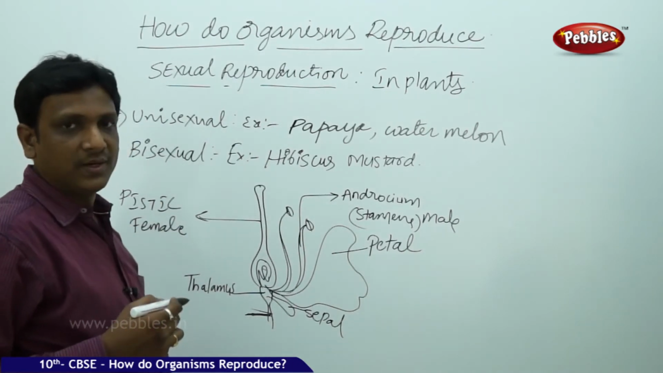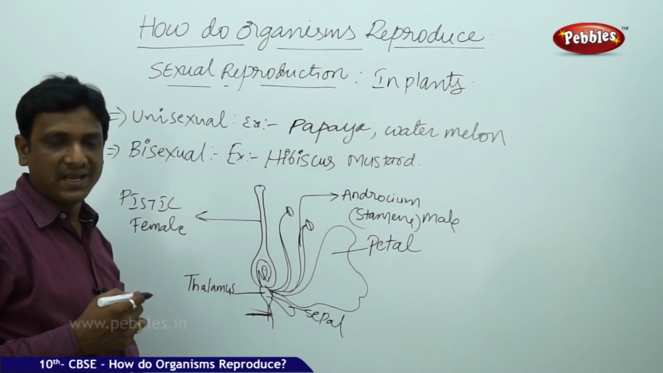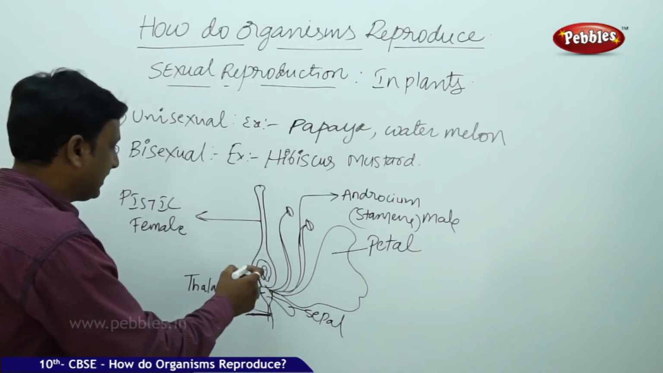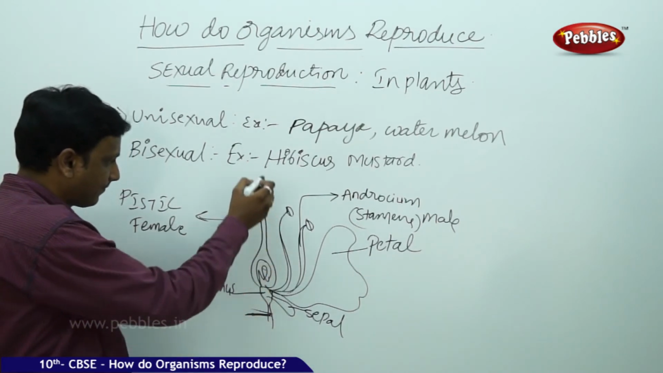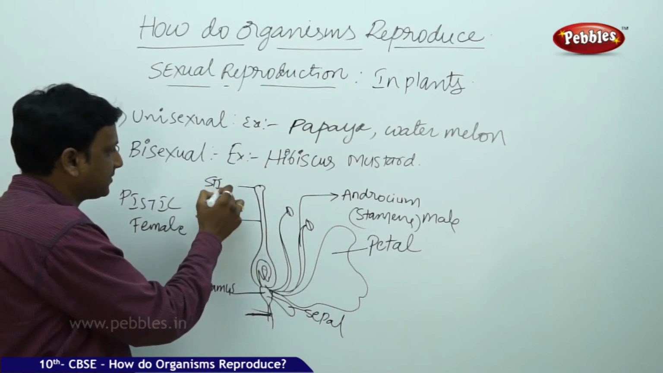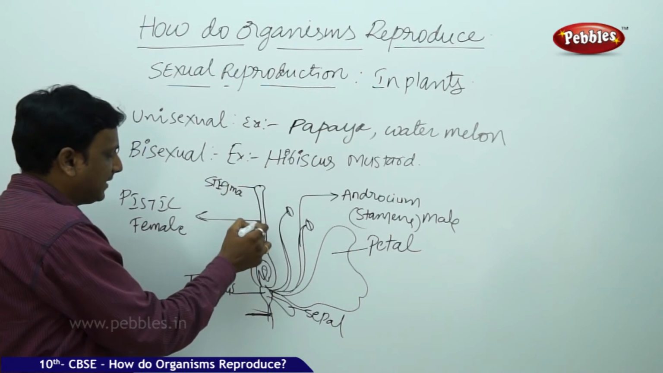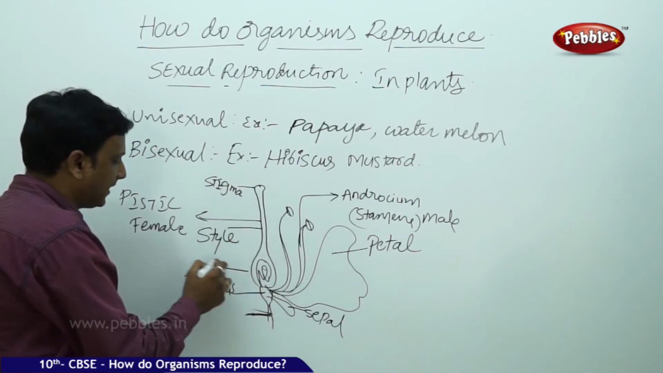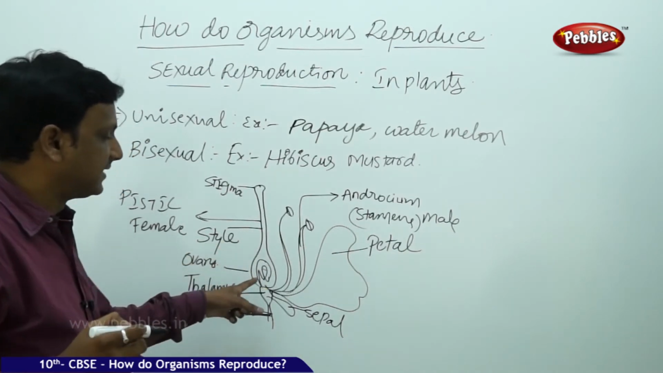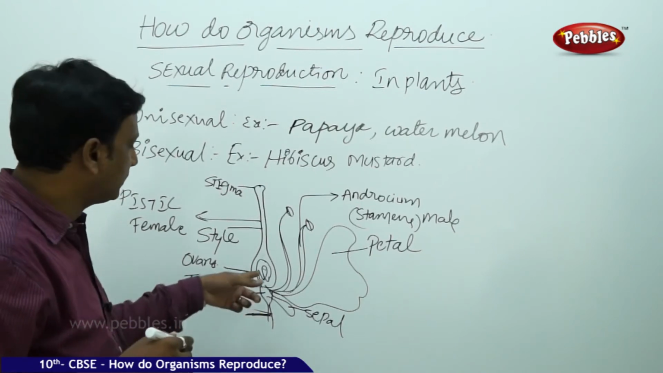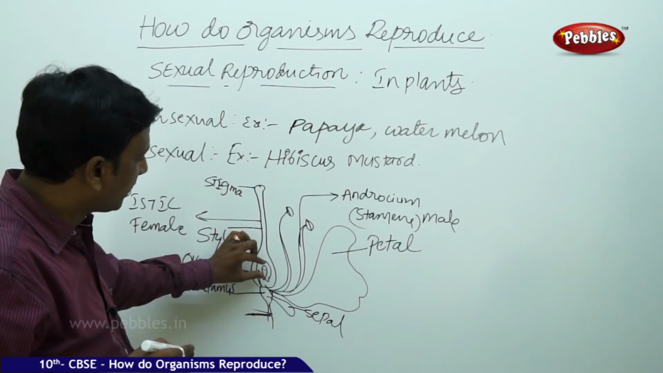So we know the concept of sexual reproduction. Male gamete fuses with female gamete. Where is the female gamete? Here, inside the pistil. Pistil has different parts. The top part is called stigma, and this tube-like structure is called style, and this is called ovary. Inside the ovary, female gametes are there. Inside the ovary, ovules are there, one or many ovules. The ovules consist of female cells, which is located here.